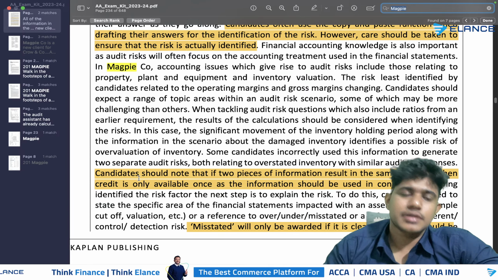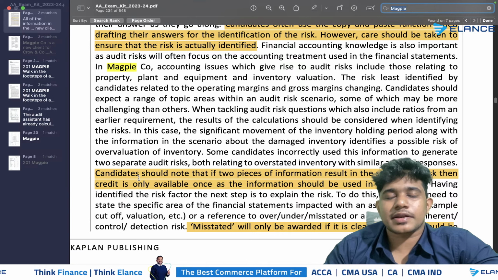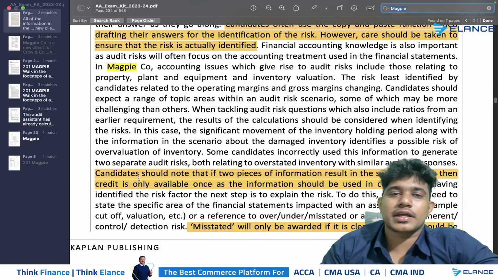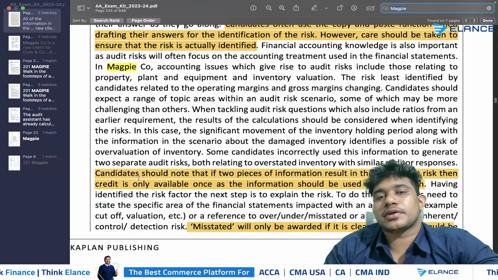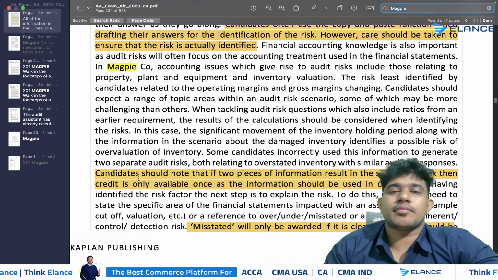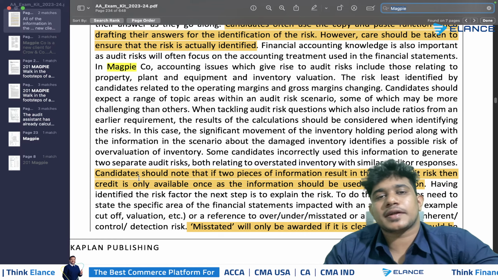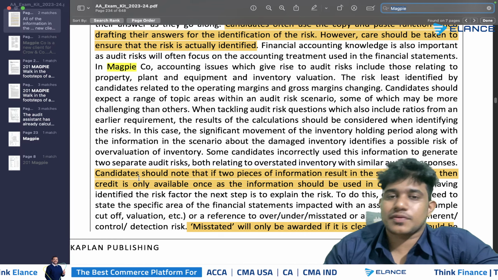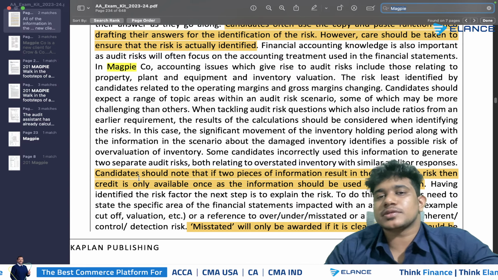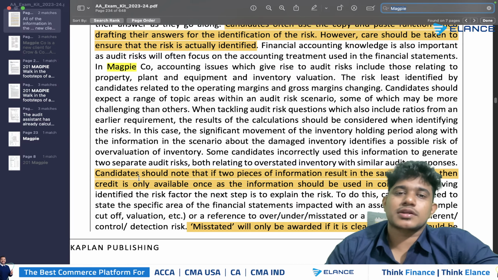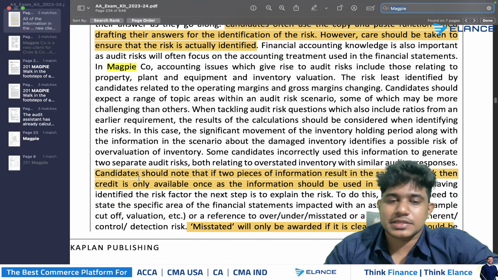In both these cases, whether inventory days rise or there is faulty inventory, the issue is with the valuation of the inventory, which will have to be valued correctly in accordance with IAS 2, and the impact will also be the same: the expenses will be understated and the value of inventory will be overstated. So there is no point in duplicating the same risk in 2 different areas. Instead, combine both scenarios together and write it as a single risk.